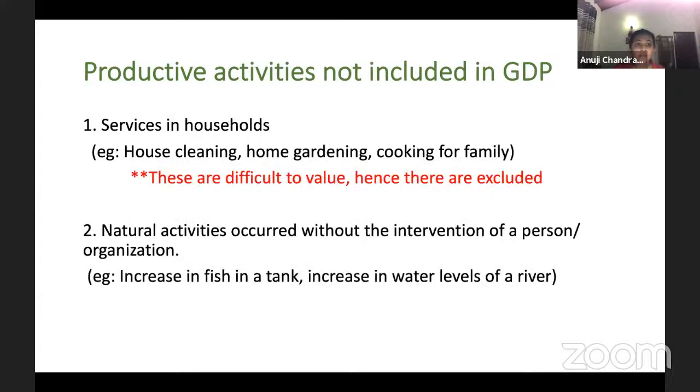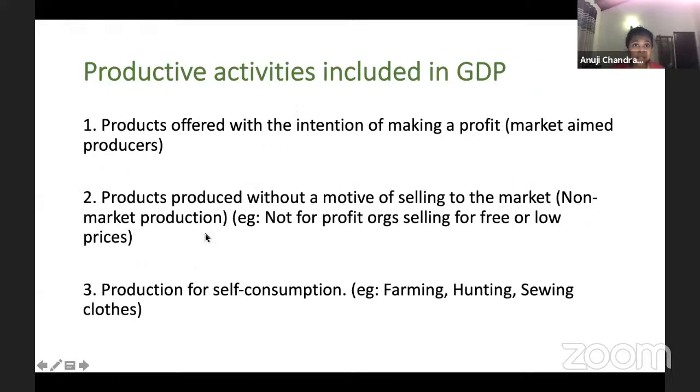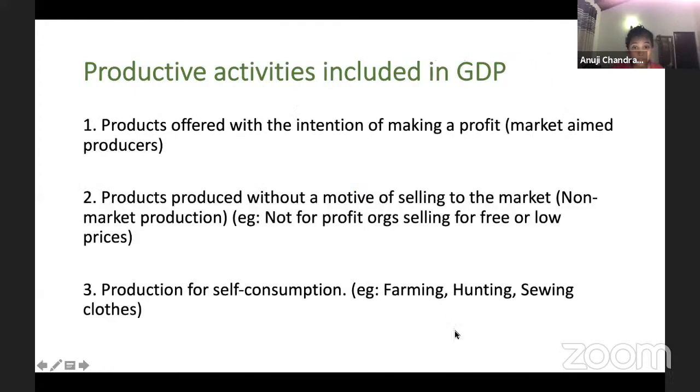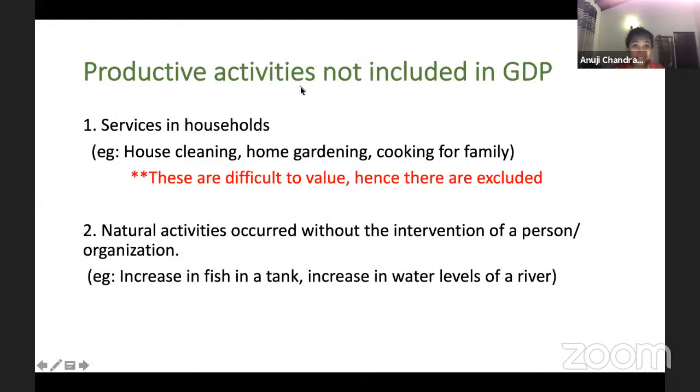That's simple. Next one, productive activities that are not included in GDP. Now, you might get a bit confused with this last point and this. So this talks about the goods that are produced, okay? Goods that are produced for self-consumption generally. Clothes, farming, like the veggies you get from your home garden. And let's say you grow chickens and you kill them and you eat, for example. So the next one is, these activities are also productive, but they are not included in GDP. What are these activities?